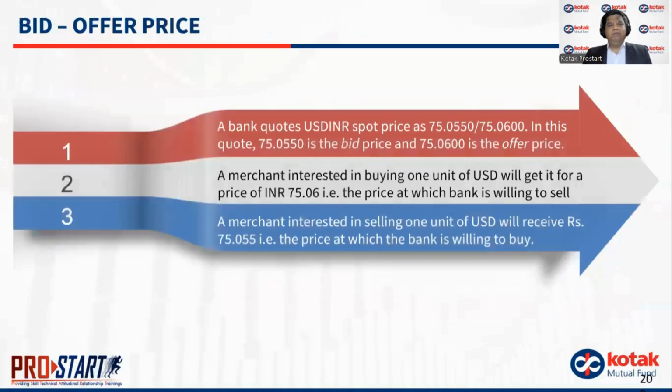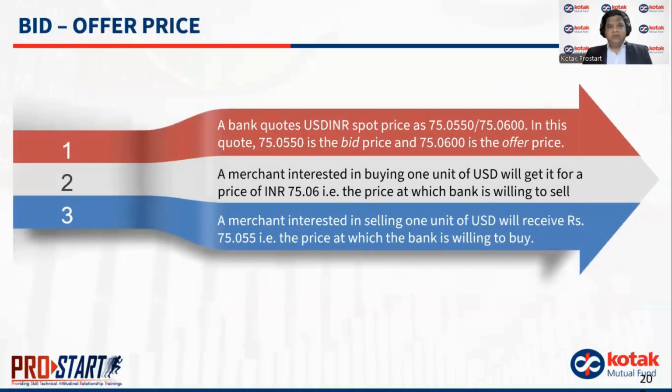Let's look at what we mean by bid offer price. So the bank quotes USD INR spot prices 75.0550 slash 75.0600. In this case, the first is known as the bid price and the second is known as the offer price. That is why bid offer, right? So the first price, which is 75.0550, will be the bid price. The second price, which is 75.0600, will be the offer price.